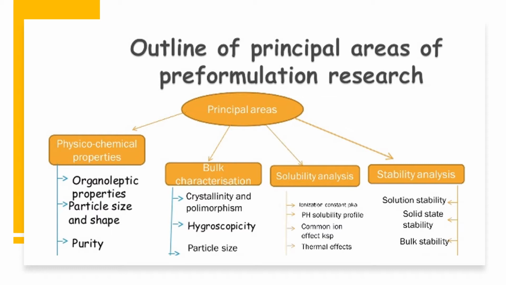First is the general physicochemical property analysis, like the particle shape, size, and organoleptic properties, which cover the description, odor, or taste, and the purity analysis.